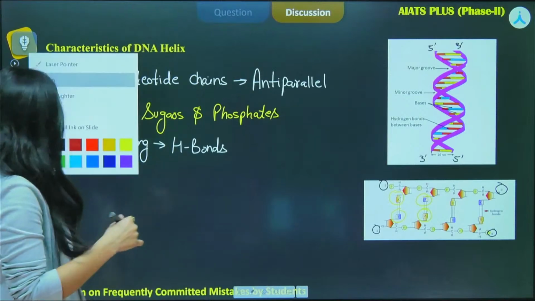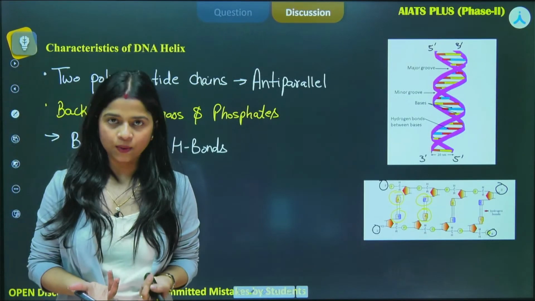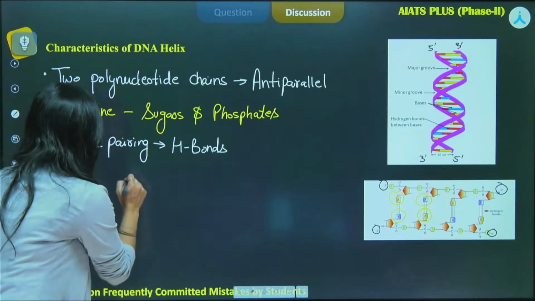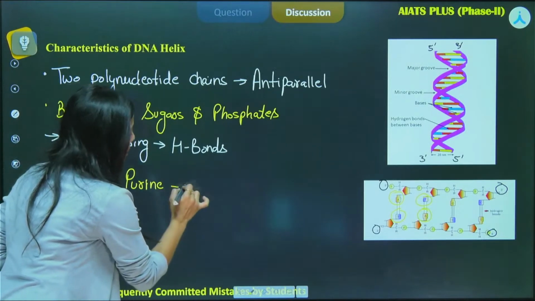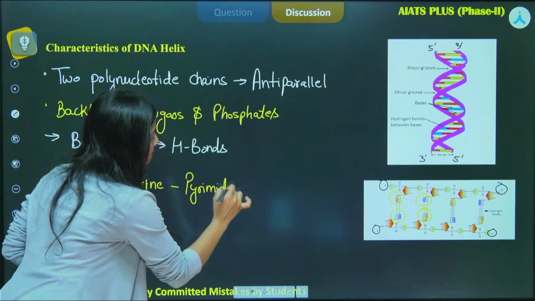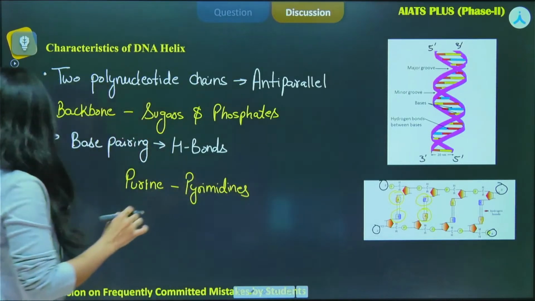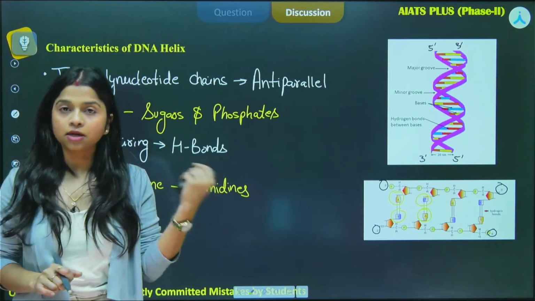Now, how is this pairing done? It is not that you can simply pair anything with anything. Okay, you have to see that the purines are always paired with the pyrimidines, okay? Now, what do we understand by this? You have already studied biomolecules in your 11th standard.